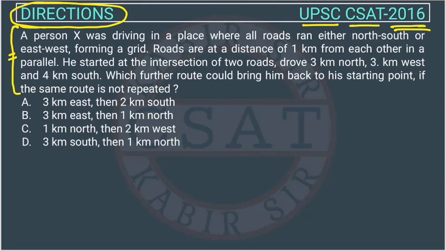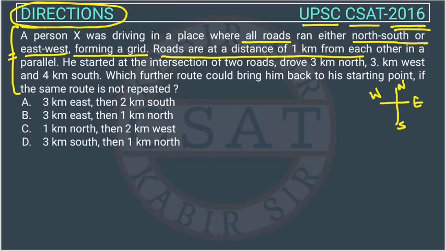So whenever we have a direction question, what we will do, this is north, this is south, this is east, and this is west, right? So if person X was driving in a place where all roads run either north south or east west, forming a grid. Roads are at a distance of 1 km from each other in parallel, right?